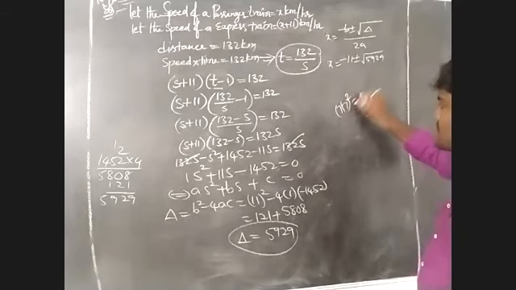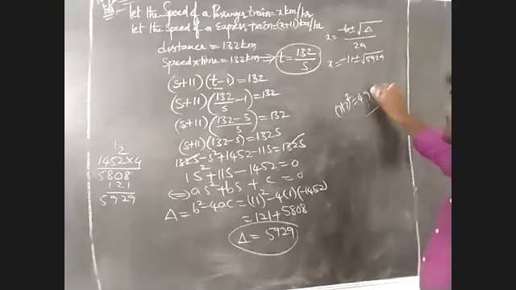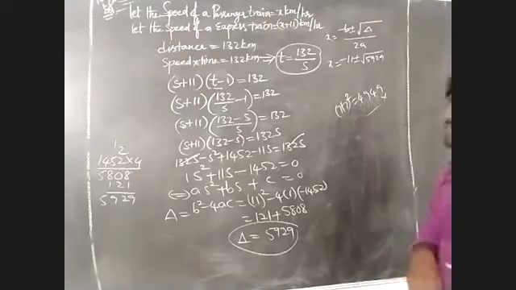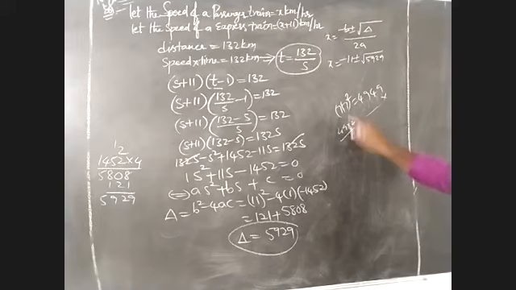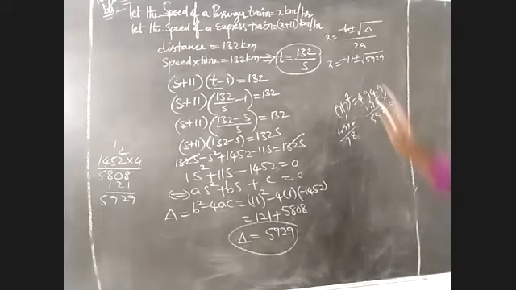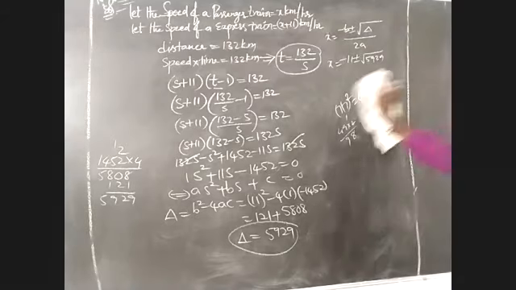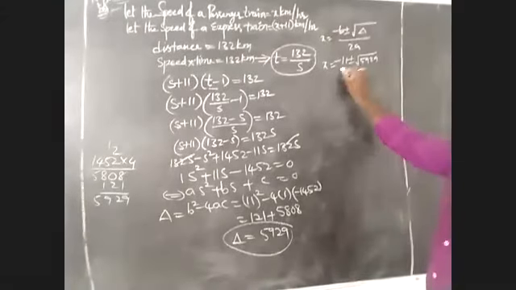What about the value of 77 whole square? We have to take 7 square is 49. Another 7 square is 49. One space is empty. 7 7 is 49. 49 into 2 becomes 98, 4 plus 8 plus 1 is 9. We have to take 98. 9, 12, 19, 5. That is 5929. We have to take the square root of 77 whole square, that we have to write by 2 into.